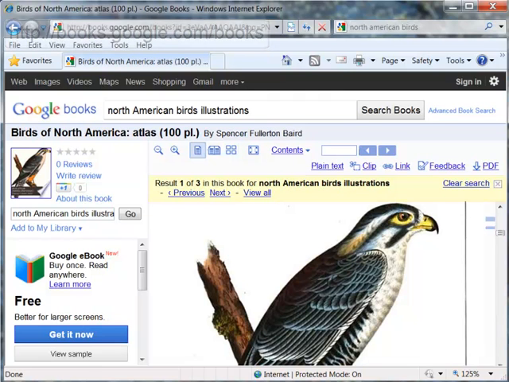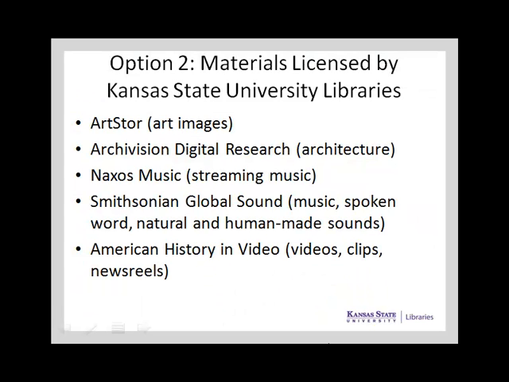Another option is to use materials licensed by the Kansas State University Libraries. The library subscribes to many databases that offer high-quality digital art and architectural images, music, audio files, and videos. The licenses allow for educational use of these digital materials in classroom instruction and in research by faculty and students affiliated with K-State. Some of the many sources we subscribe to that can be legally incorporated into your course content include ArtStore, Archivision, Naxos Music, Smithsonian Global Sound, and American History and Video.